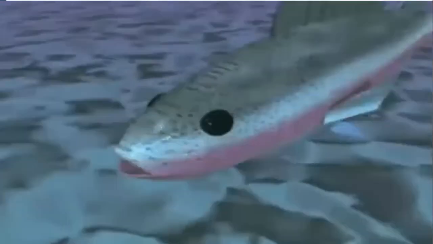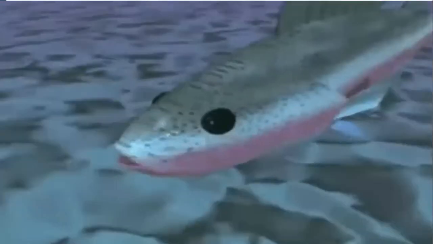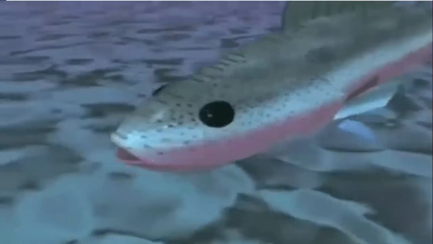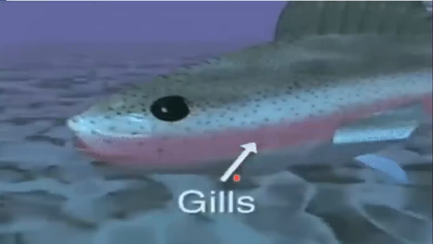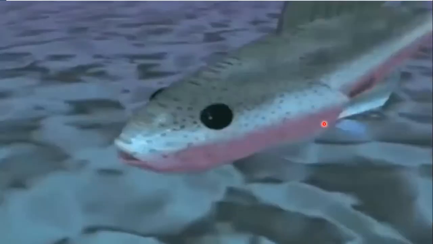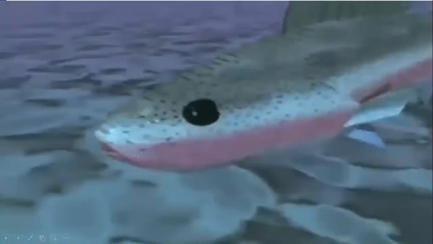How can the animals or living things that live under the water breathe? By using gills. Can you see this movement? This part of their bodies, called gills, is responsible for breathing.